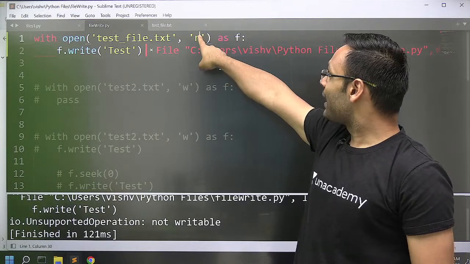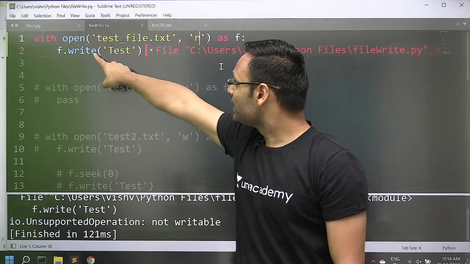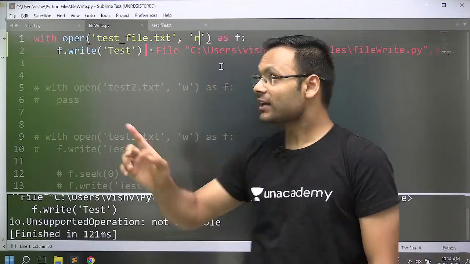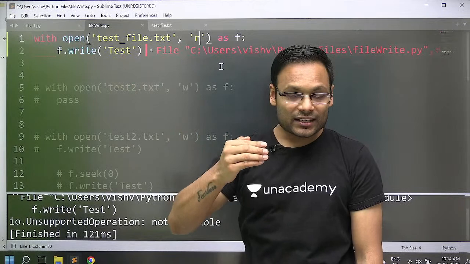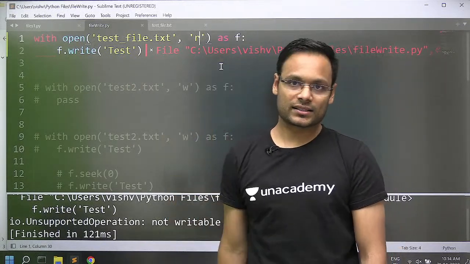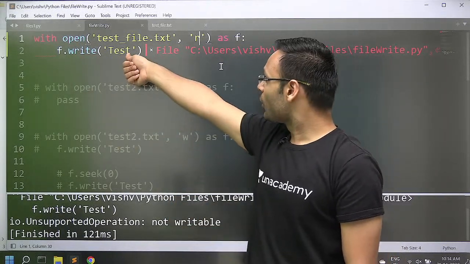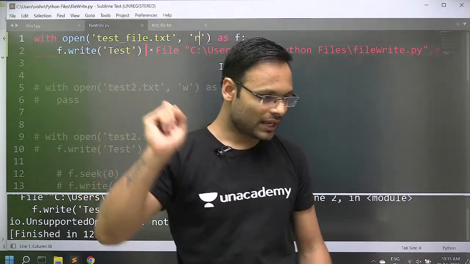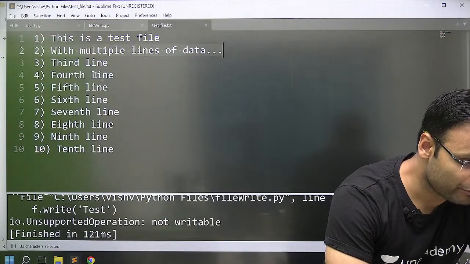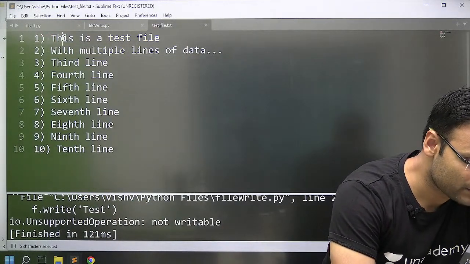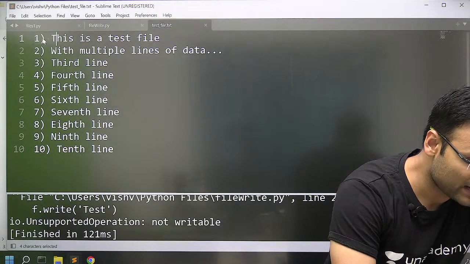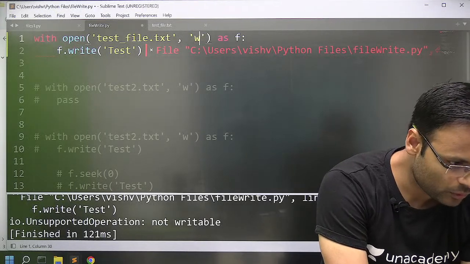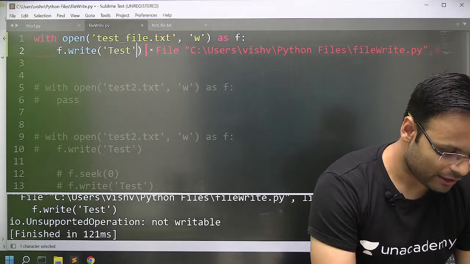If you open the file in write mode and you write something in the file, you know what happens? Whatever the first characters you are sending, those characters will replace the existing characters. Whatever you are writing here, all those characters will start from 0. In the file, what do we have in the first characters? These are the first 4 characters. Fine. I will try to open the file in write mode, and I will try to perform f.write.